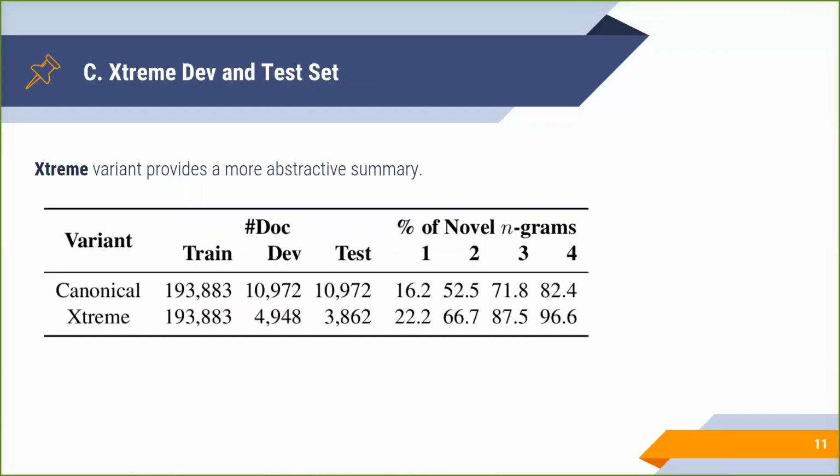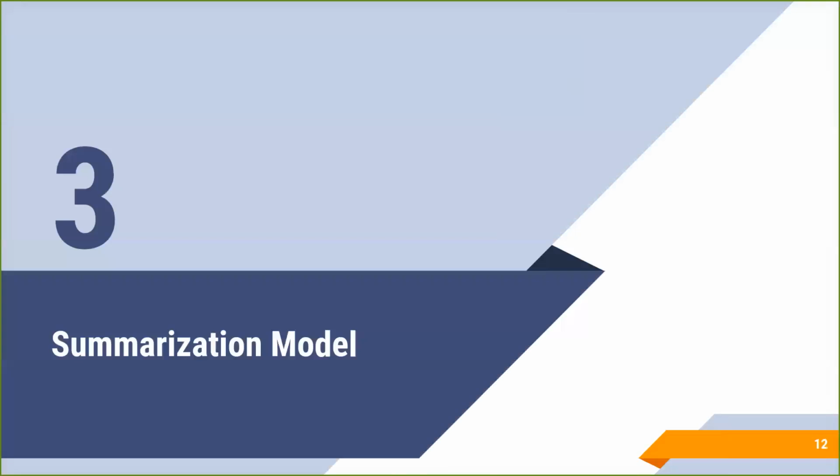Inspired by the XSum corpus, Narayan et al. 2018, we also construct a validation and test set where the summary is extremely abstractive. We filter the main validation and test set with novel 4-grams greater than 90% to create an extreme test set, while the training set remains the same in this cluster.